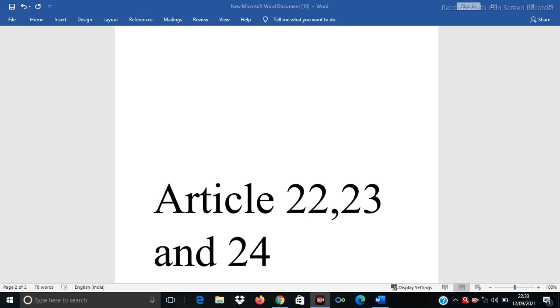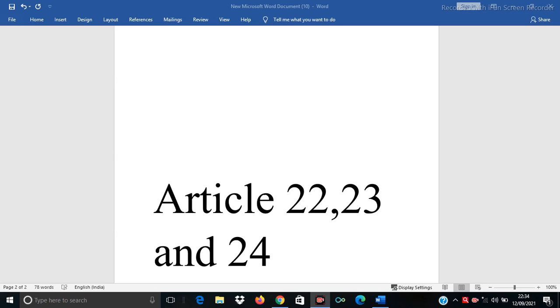What is clause 5? Clause 5 deals with the two rights of the detained person under the preventive detention law. First, communication of the grounds of detention: the detaining authority should communicate the grounds of detention to the detained person. And the second right is that he should be given an opportunity to represent. So these two rights are guaranteed under clause 5 to the person arrested as per the preventive detention law.